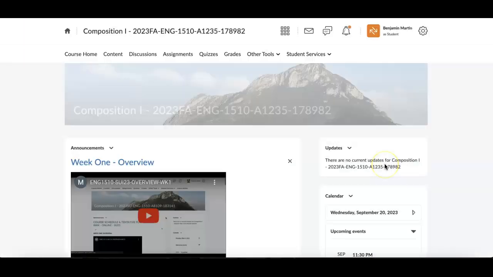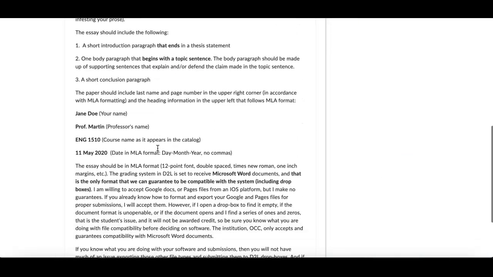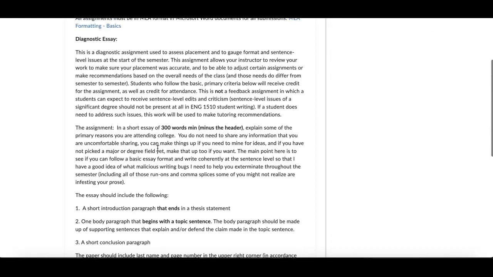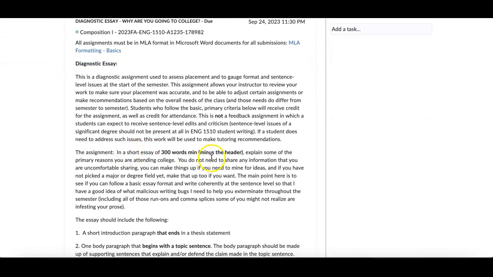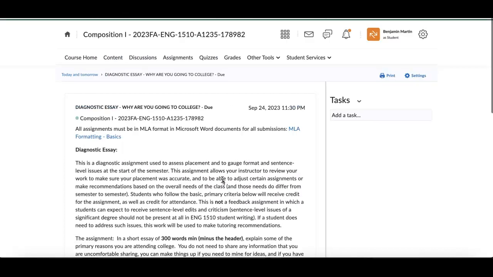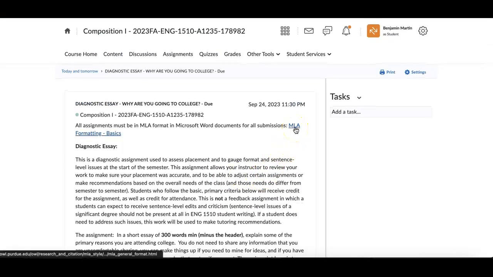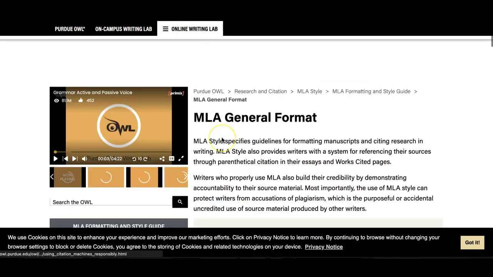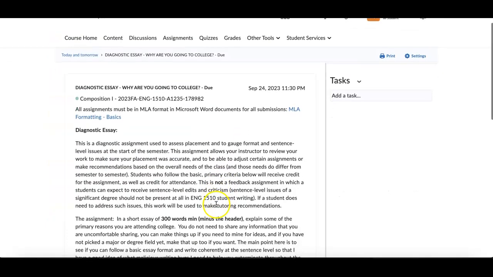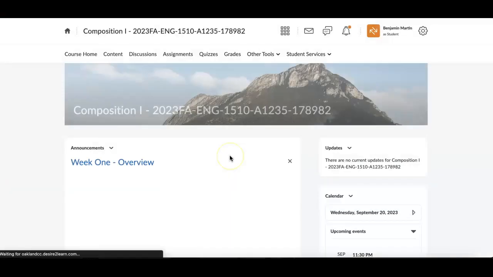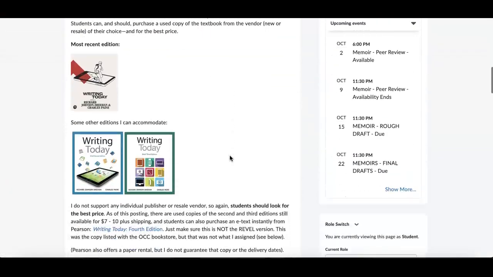The diagnostic writing, you're going to click on your Dropbox, read through the instructions, make an MLA formatted document. Remember, it's just an intro paragraph, 1 body, and a conclusion. 300 words, more or less. Make sure that you follow the formatting. If you need a refresher on MLA formatting, click on the link here, and there's an Purdue OWL page that you can go through the basics again. If you have your textbook already, any version of these textbooks, which I'll review in just a second, any version of these, you can also go through the MLA sections on those.